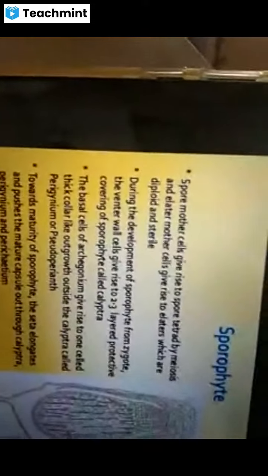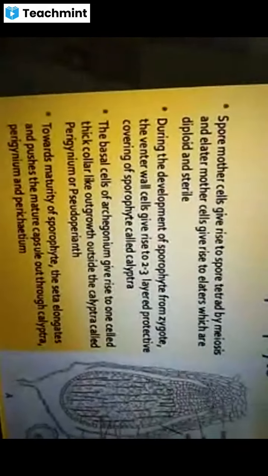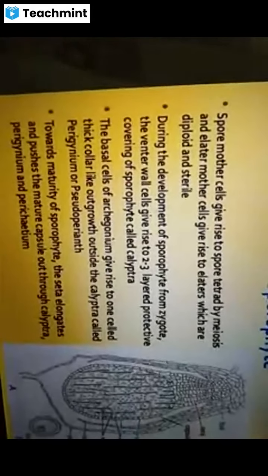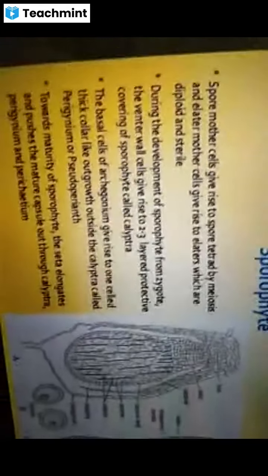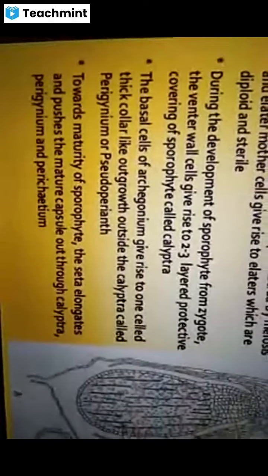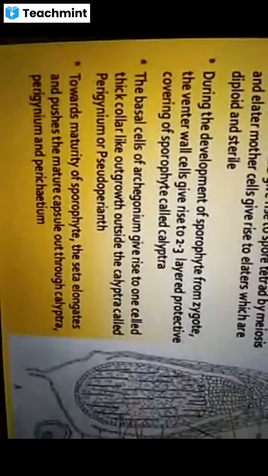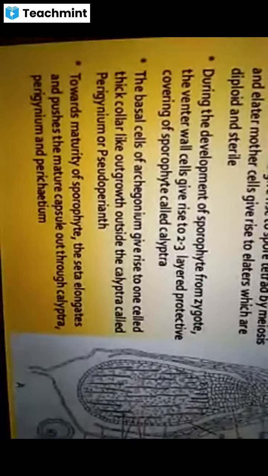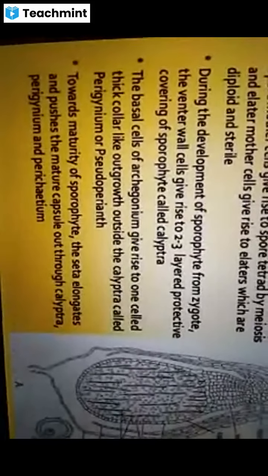And during the development of sporophyte from zygote, the ventral wall cells give rise to a 2 to 3 layered protective covering of the sporophyte, known as calyptra. The basal cell of the archegonium gives rise to a one-celled thick collar-like outgrowth outside the calyptra, called perigonium or pseudoperianth.